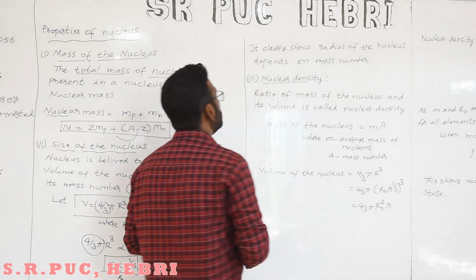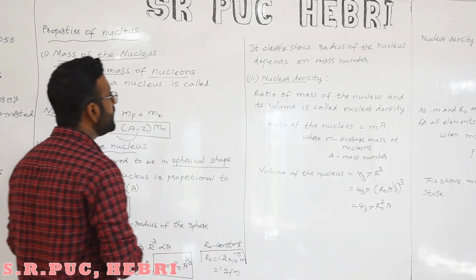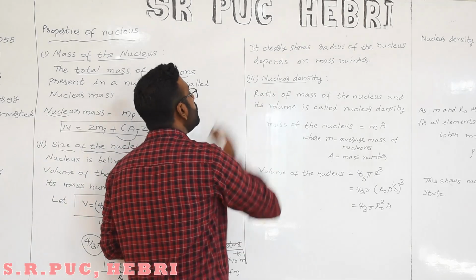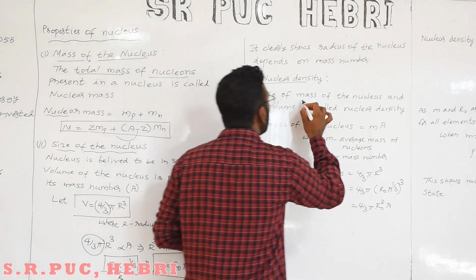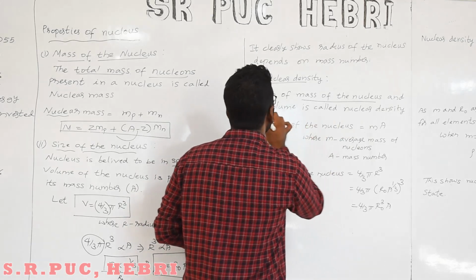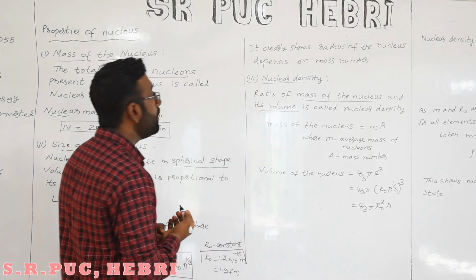Next one is about density. You know what is density? Density is nothing but mass by volume. So nuclear density is the ratio of the mass of the nucleus and the volume. What is the mass of the nucleus?